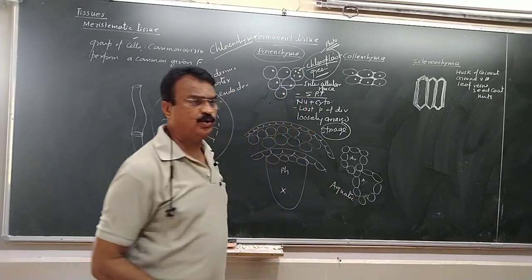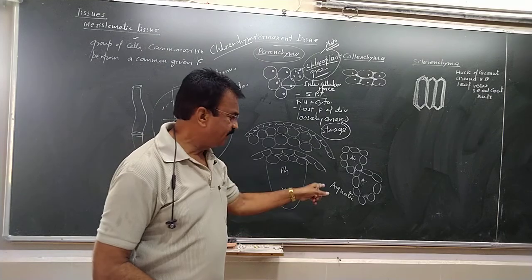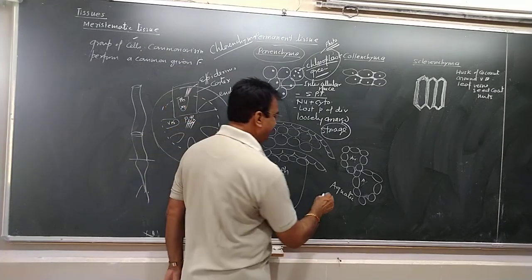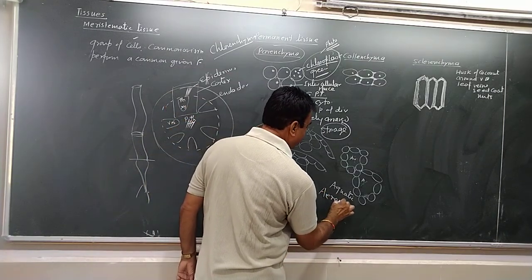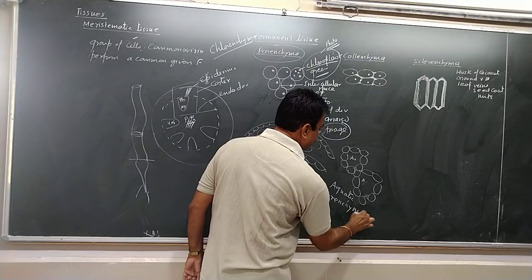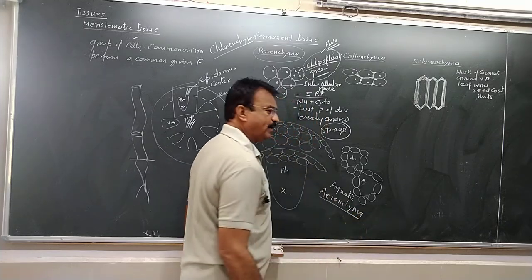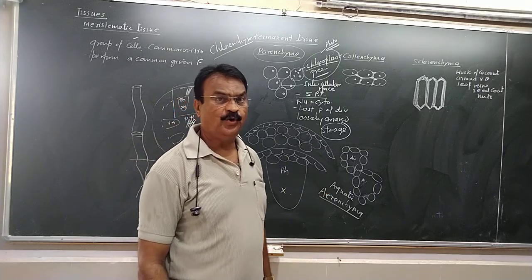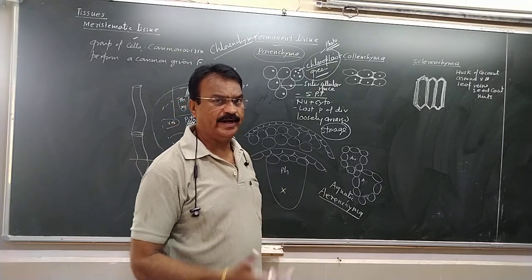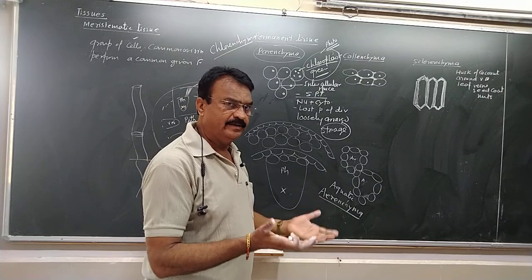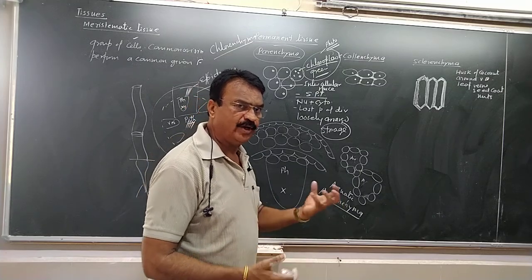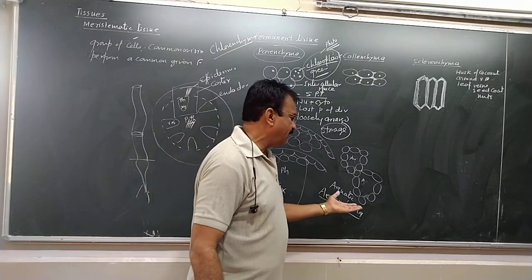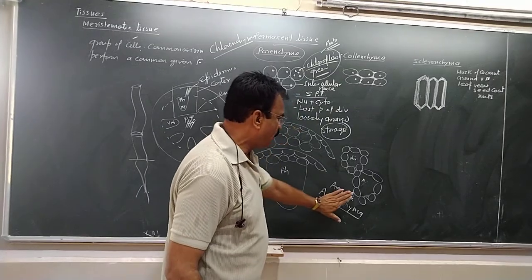Those plants which grow in water show this type of tissue. In lotus, the leaves float on water, and for floating it stores large amount of air or gases and makes the plant light. So this is called aerenchyma.